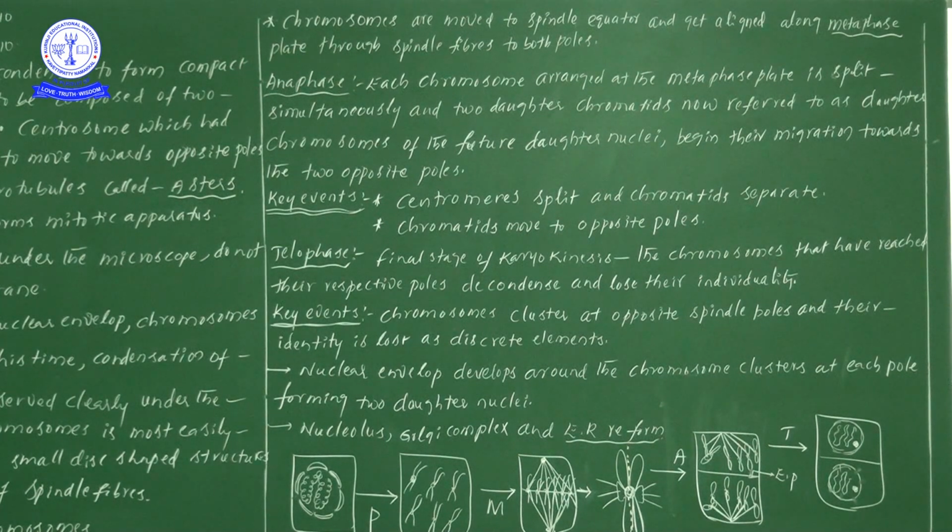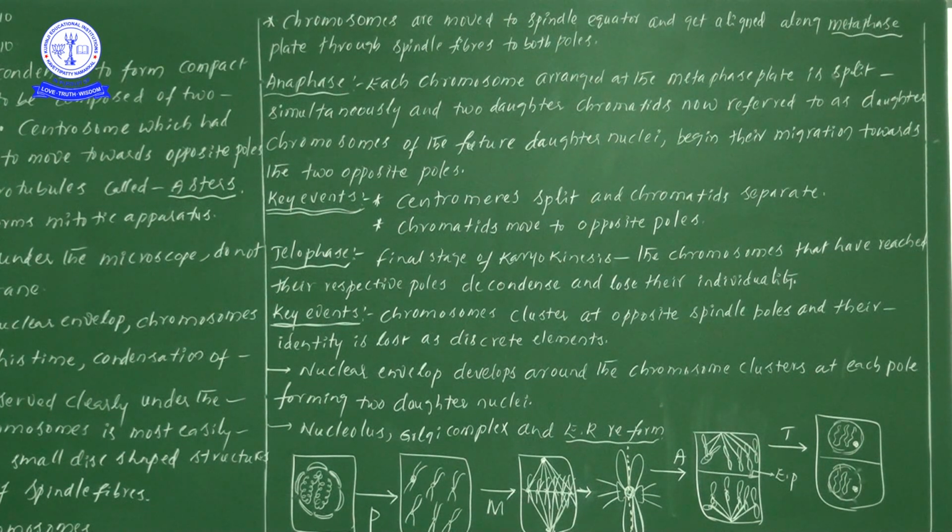All chromosomes will come and sit at the metaphase plate, or equatorial plate. That is the main important situation regarding metaphase.